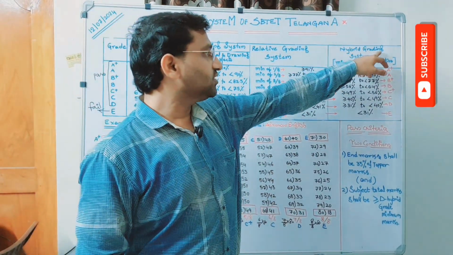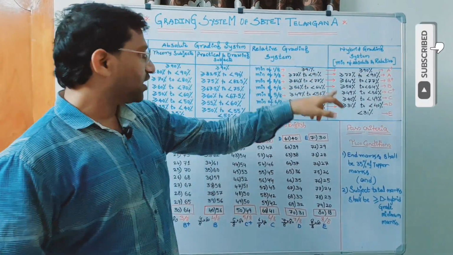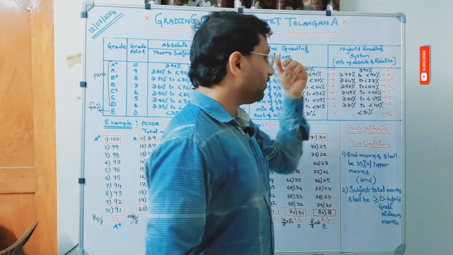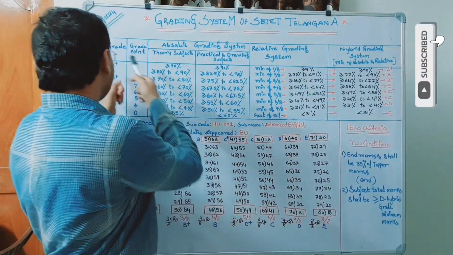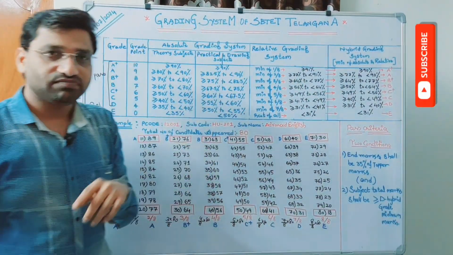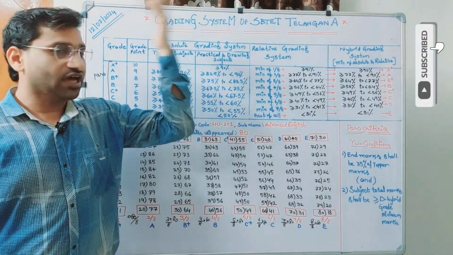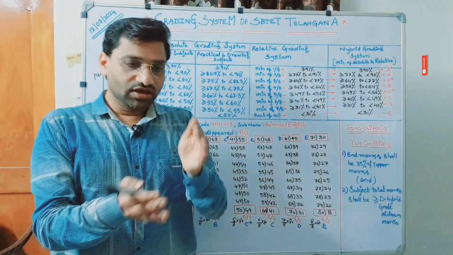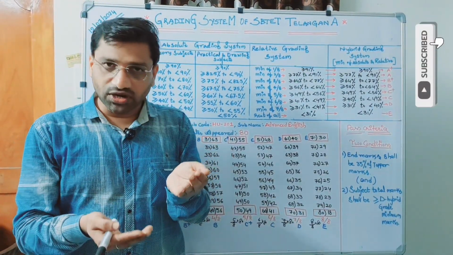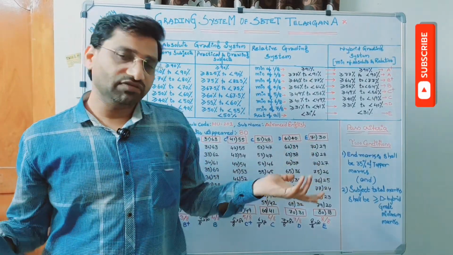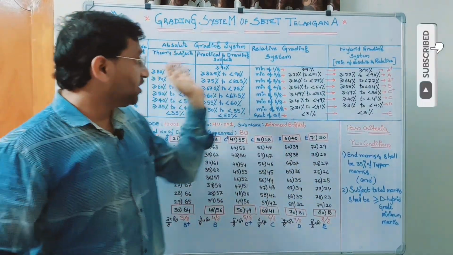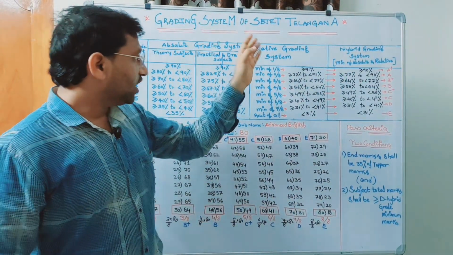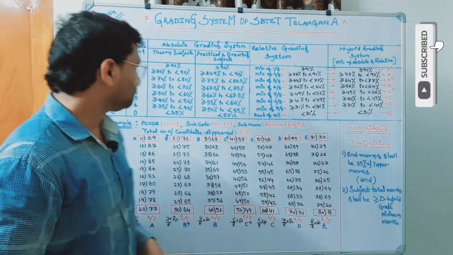Therefore, what is the hybrid grading system? Minimum of absolute and relative. Therefore, we are taking relative as final. Whereas in case of A plus, absolute is final, because absolute is low, relative is high. So which one has the lower value, which one has the higher value? It definitely varies. Sometimes absolute may be equal to hybrid, sometimes relative may be equal to hybrid, right?